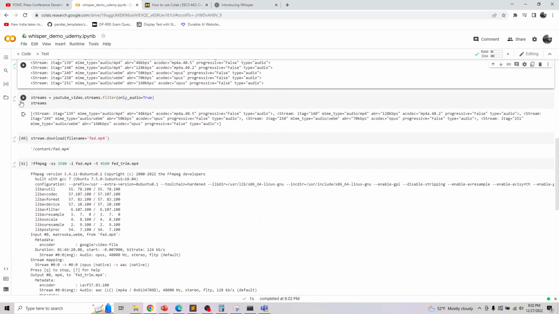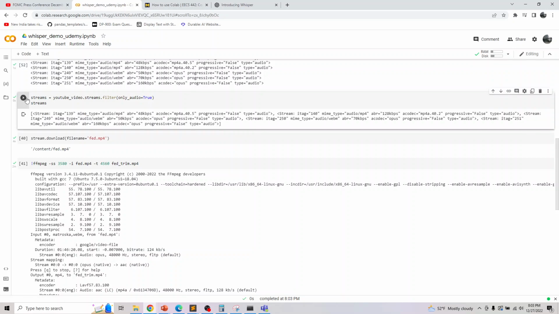As you can see, there are multiple streams available, but we only want audio. Similar to the earlier step, I'm filtering the audio, stripping off all the video, and saving the audio here. I'm saving this file as MP4.